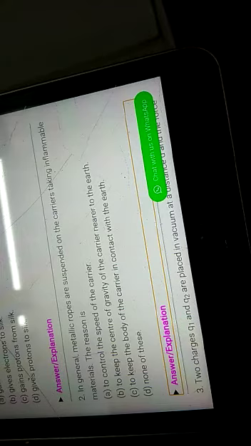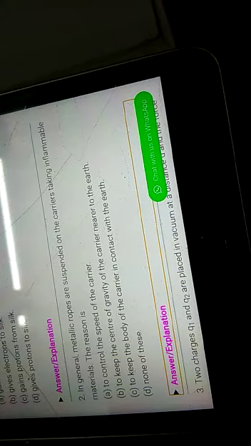So let's see the options. A, control the speed of the carrier, not the answer. To keep the center of gravity of the carrier, it is absolutely not applicable. To keep the body of the carrier in contact with the earth, yes, this is the right answer. So that if any charge is created inside the petrol tank, that charge can go to the ground with this metal rope.